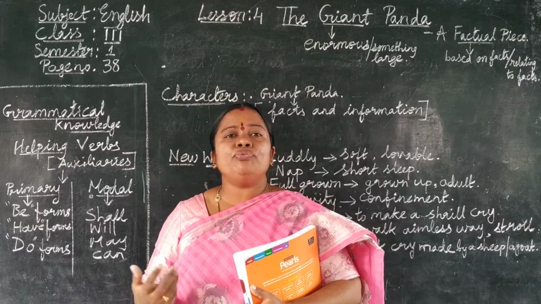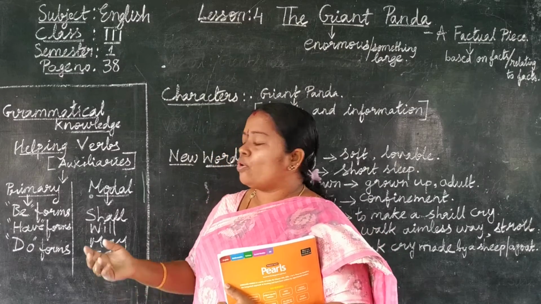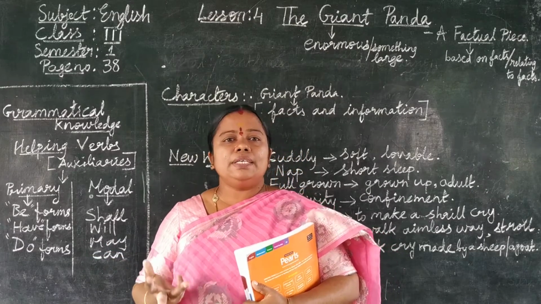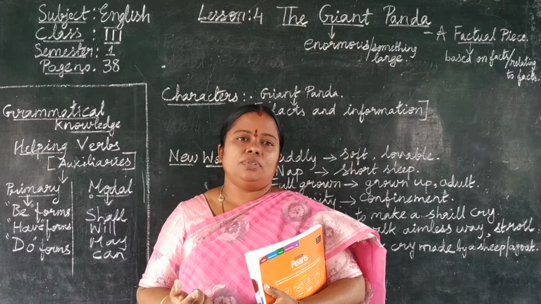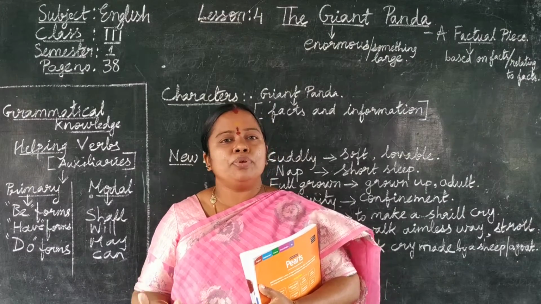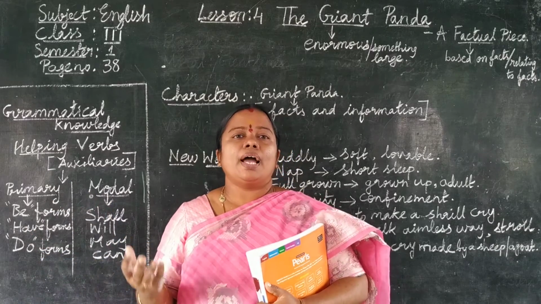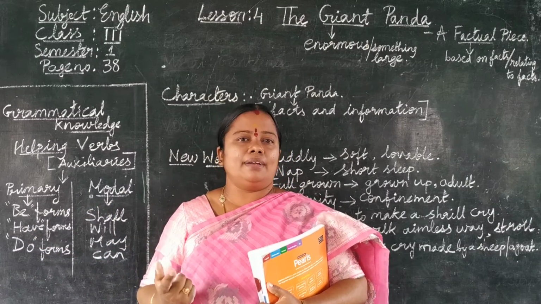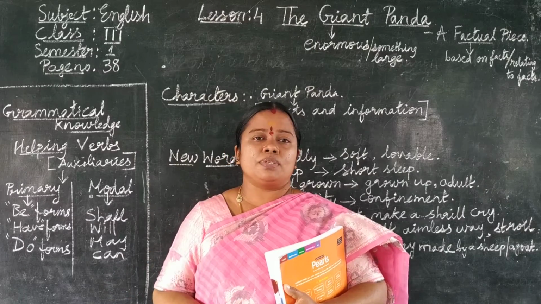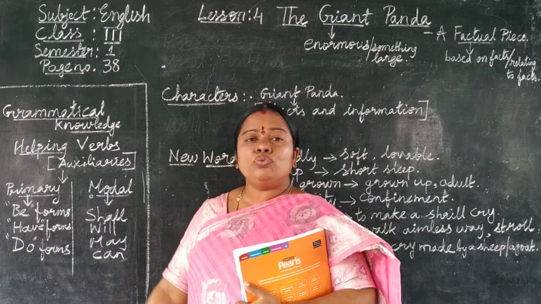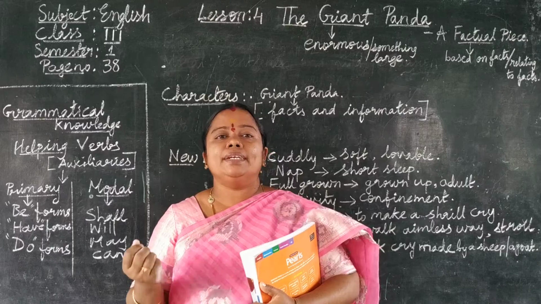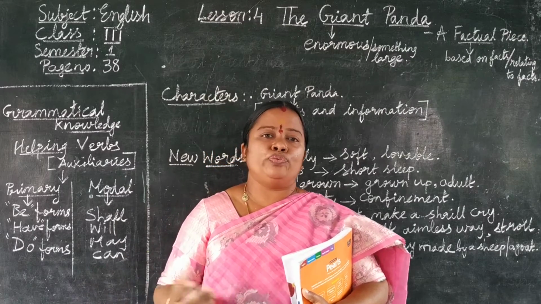And what are be forms, children? Be forms are is, are, am. What are have forms? Have, has, had are called have forms. And what are do forms? Do, did, does are called do forms.